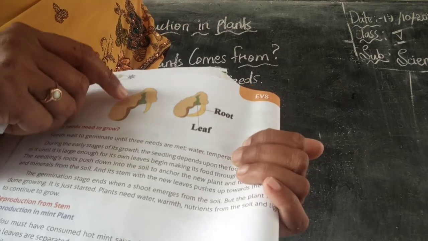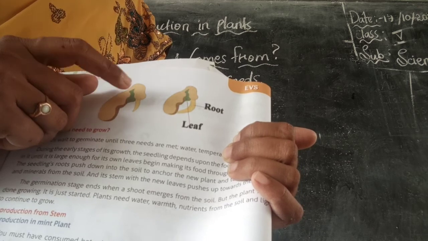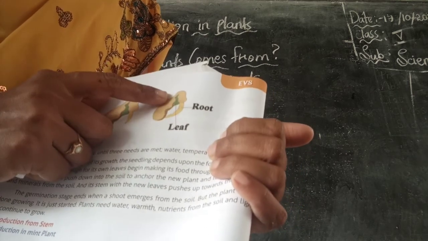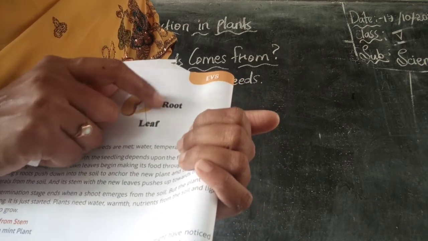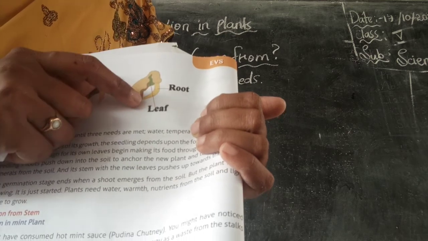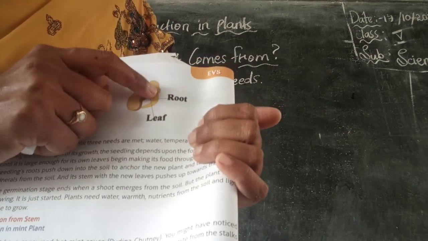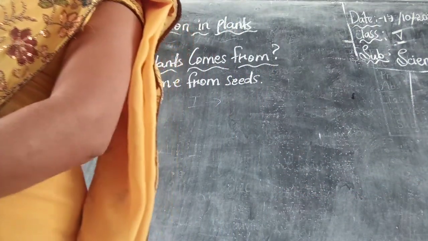If it gets the right amount of air, water and sunlight, if it gets the right conditions to germinate, then from this root a small leaf is coming out, and here you can see a small root coming outside from the seed, which means it is growing. A small root has grown here. Yes or no? Like this a small baby plant will come outside the seed.